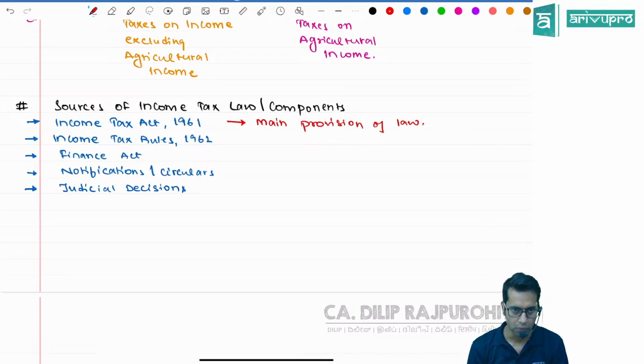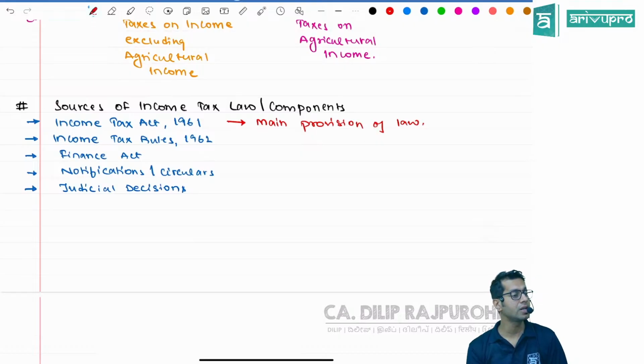What am I supposed to do? I should pay tax. How should I pay tax? All those things will be given in the Income Tax Act. What are the different types of income a person can have? How do I do the computation of all these different types of income? Those things will be given in the Income Tax Act.